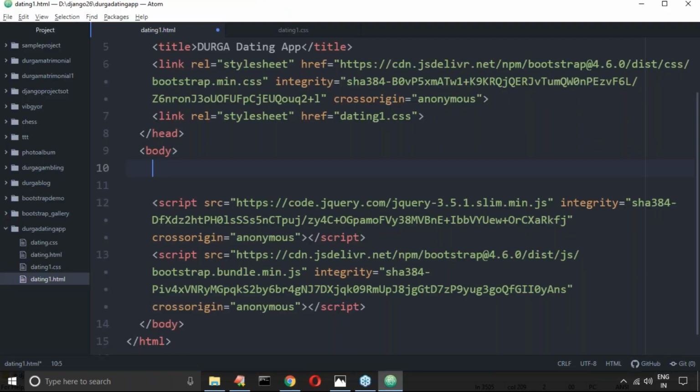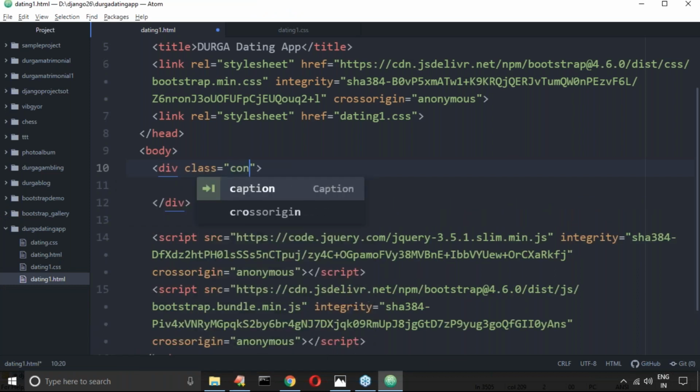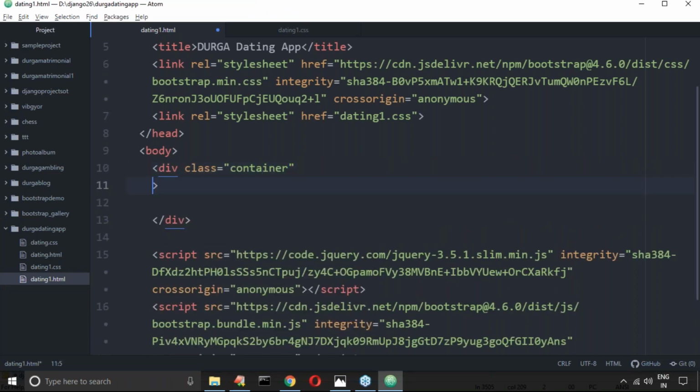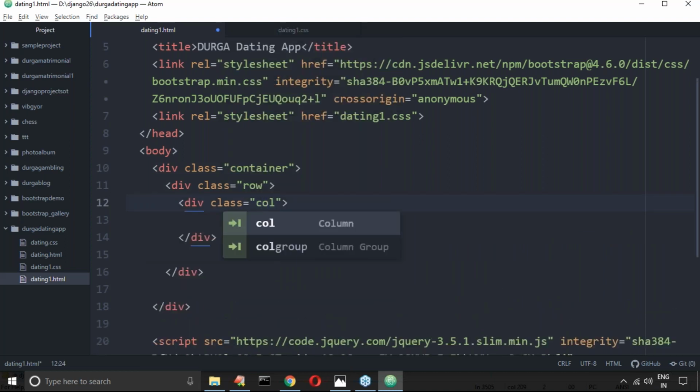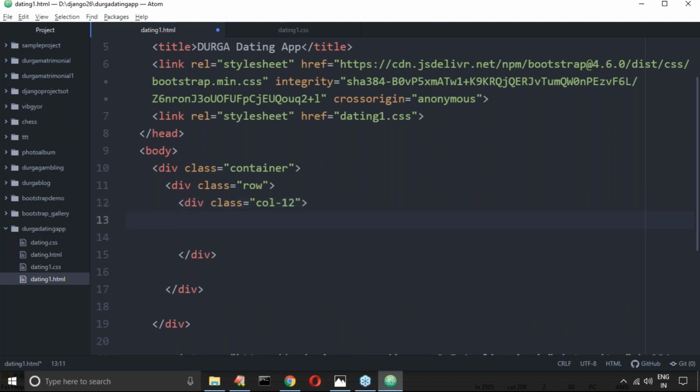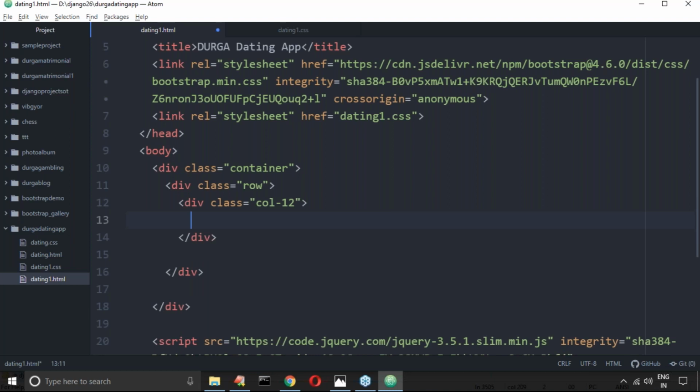Div class equal to container. Next, div class equal to row. Next, div class equal to col-12. If I take col-12, how many elements can I take per row? Please confirm. Only one item, because that's my requirement. Okay, a normal h1, Durga Dating App.